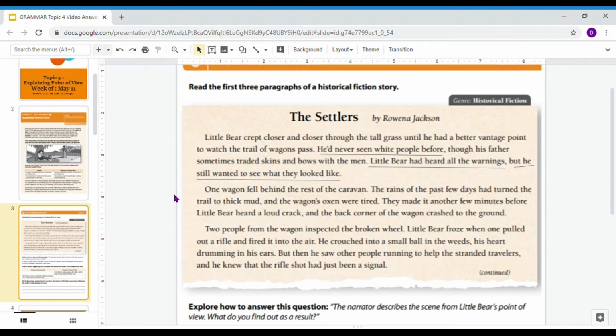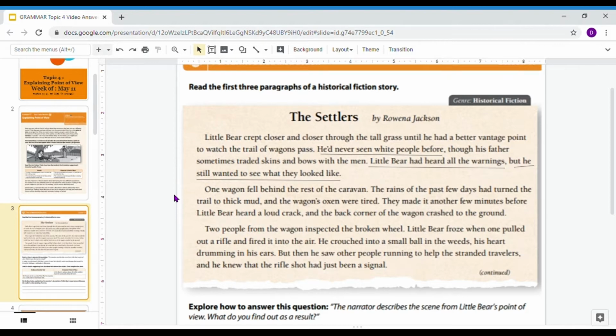They made it another few minutes before Little Bear heard a loud crack, and the back corner of the wagon crashed to the ground. Two people from the wagon inspected the broken wheel. Little Bear froze when one pulled out a rifle and fired it into the air. He crouched into a small ball in the weeds, his heart drumming in his ears. But then he saw other people running to help the stranded travelers, and he knew that the rifle shot had